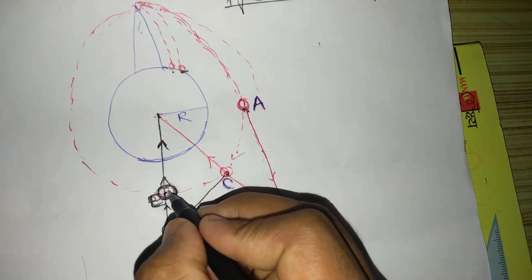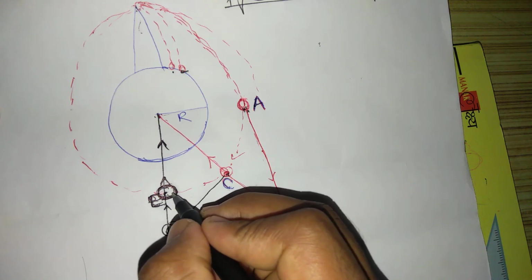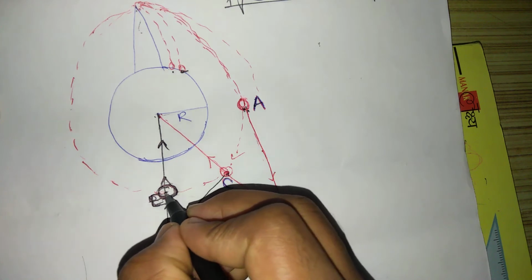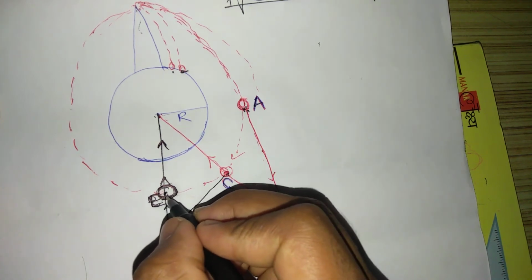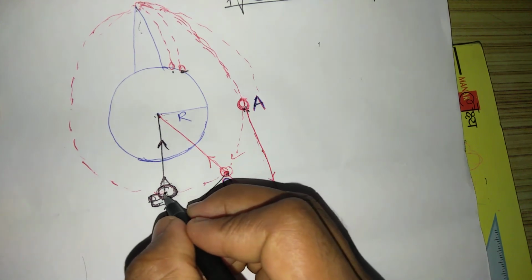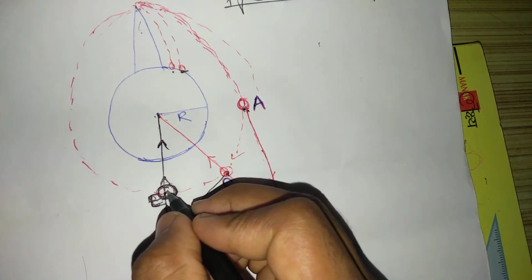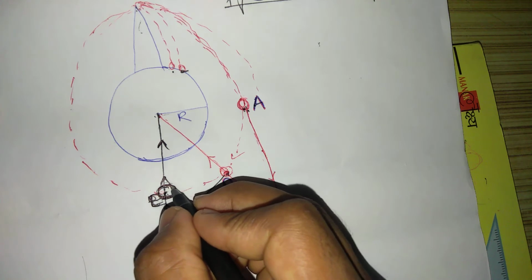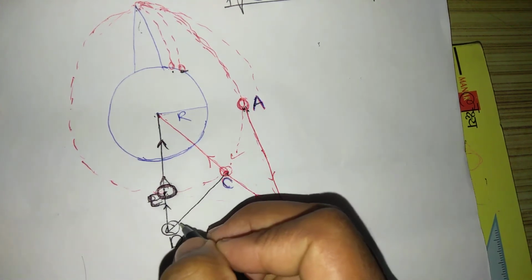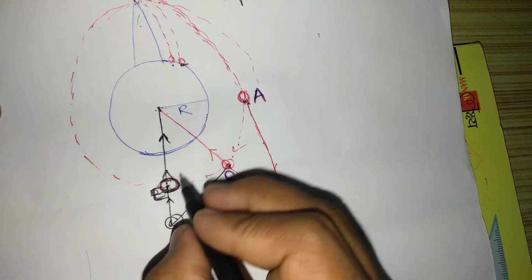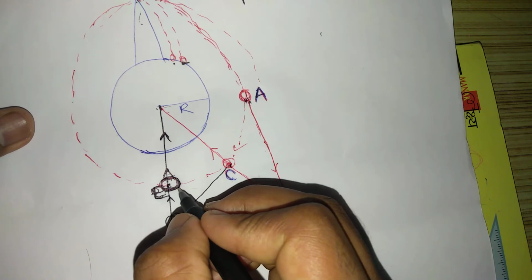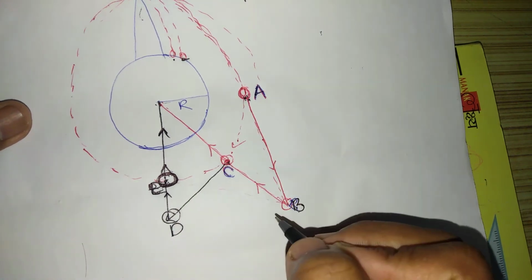That's why an object in the satellite feels weightlessness, because the action and reaction force between the wall of the surface of the satellite and the object in the satellite is cancelled out. Hence the object in the satellite feels zero weight or weightlessness.